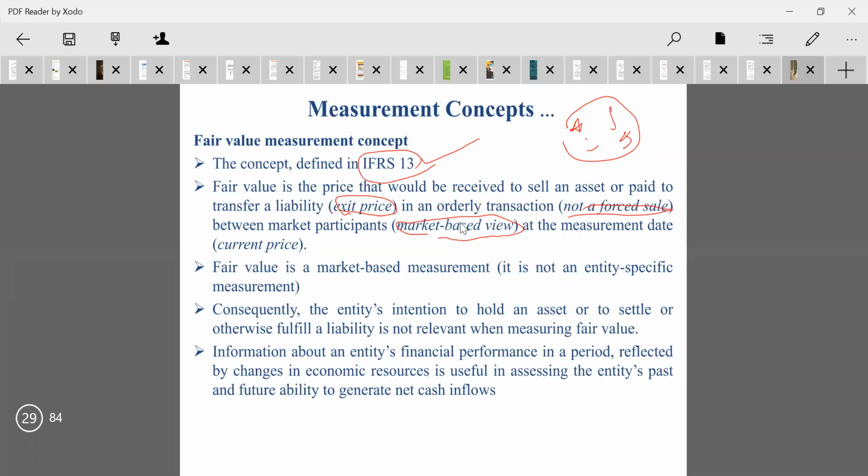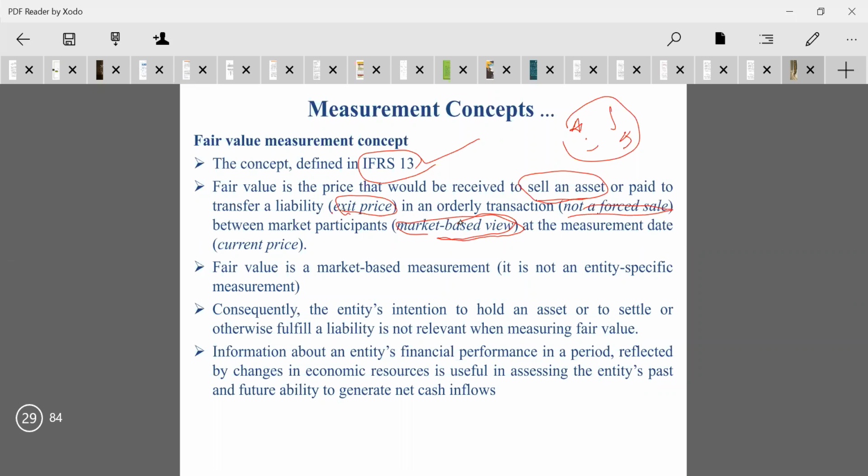The fair value measurement concept is majorly applied at the time of buying or selling of any asset. If you want to sell an asset or pay to transfer a liability, that is known as an exit price. That means the price quoted for a sale or for the transfer of the liability. In order to transact, we need to consider two other things: one is the market-based review as well as the current price. The market-based review is the present economic situation, and the current price is based upon the current situations in the present industry.